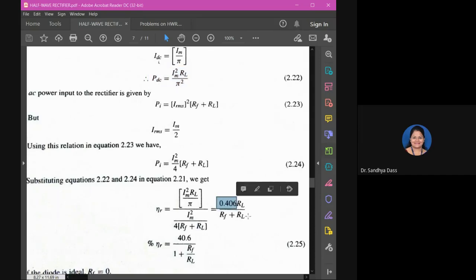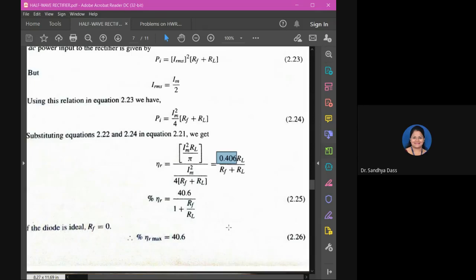0.406 into RL by (RF plus RL). Just verify. Do the simplification there and check. Yes, the number is correct, 0.40528. So you'll have 40.6 by (1 plus RF by RL). Are you getting this? Finally, the percentage rectification efficiency.